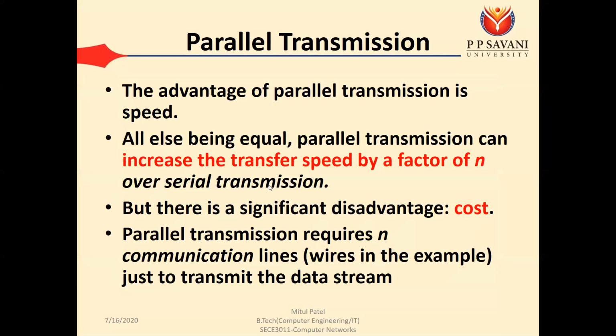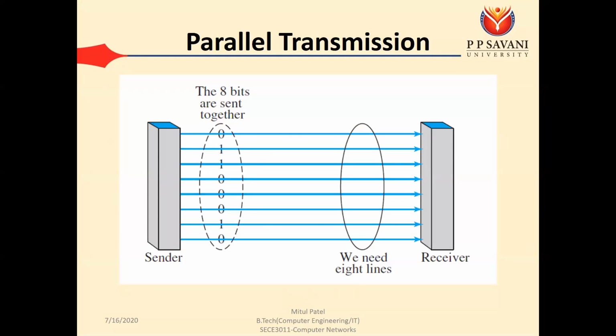But there is a significant disadvantage, that is the cost. Parallel transmission requires n communication lines just to transmit the data streams. For example, let's say at a time we need to send 8 different bits, then we require a cable with 8 different wires. So the cost of such cables is going to increase. So we have limited applications of this parallel transmission.